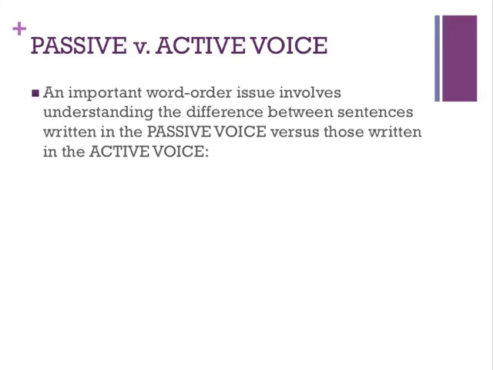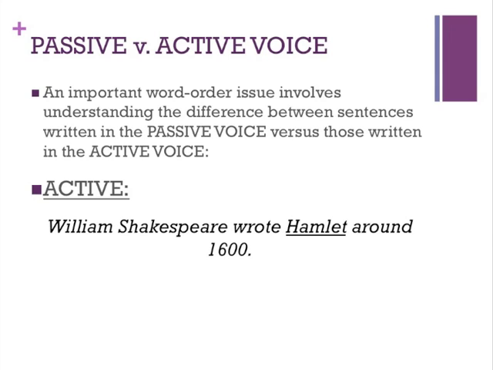An area where students are often confused involves the difference between passive and active voice. For example, a sentence written in an active voice generally has a subject that can actually do a particular action. So, for example, William Shakespeare wrote Hamlet around 1600. But now, what if I wanted to focus on the word Hamlet? What if the article that this is from is talking about the play instead of necessarily William Shakespeare?